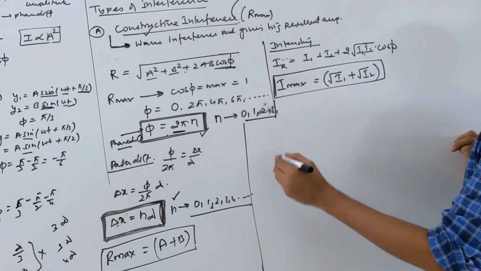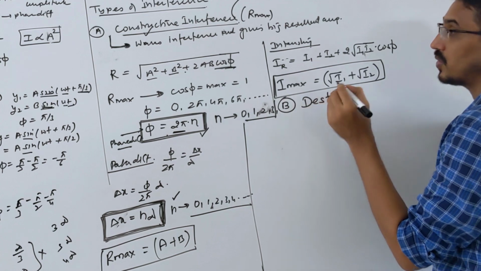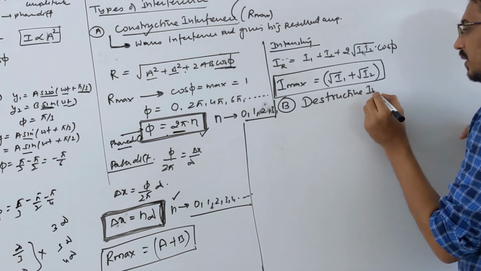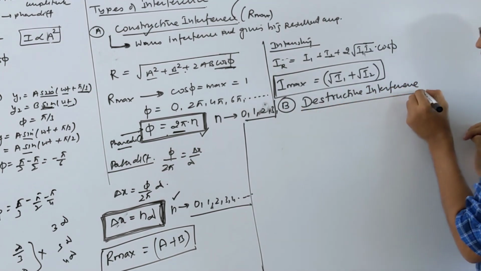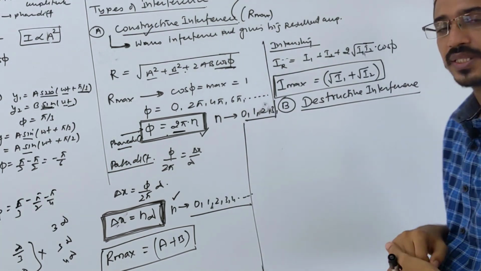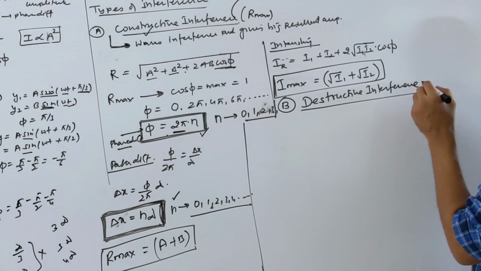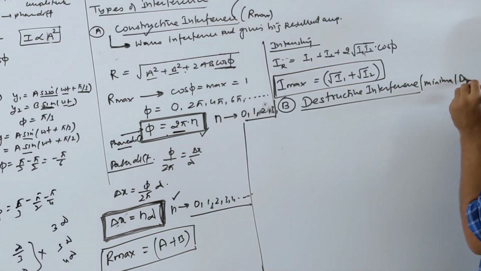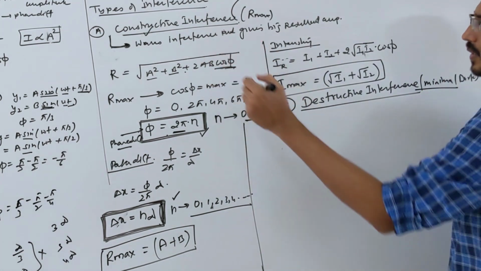Okay. Then I am writing here the second case. That's called what? Destructive. Just opposite of the constructive. Destructive interference. Later, when we talk about YDSE, Young's double slit experiment, it will be called what? Maxima, minima, or what? Your dark fringe. When this happens, your minima or your dark fringe will be produced here. Okay, same thing here.